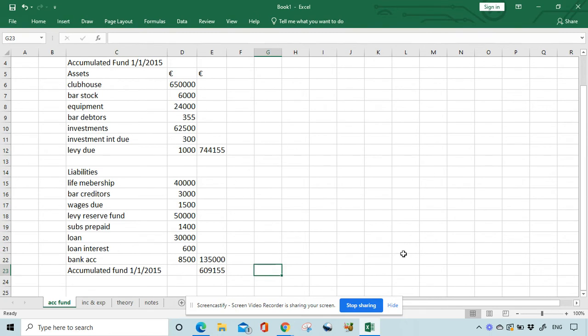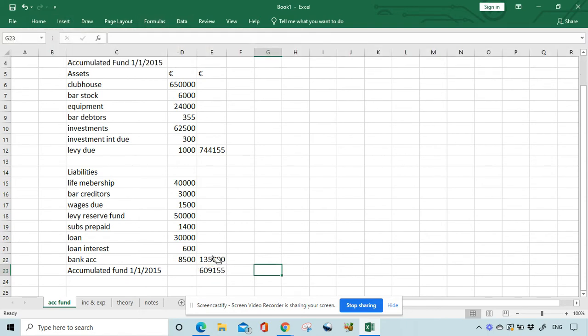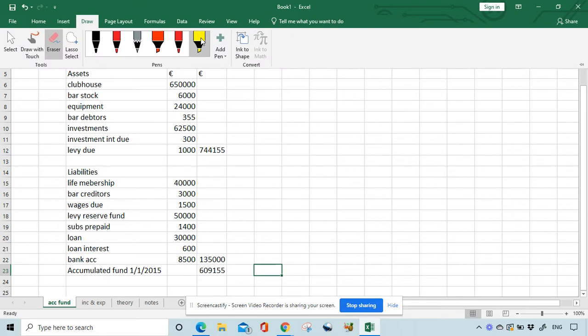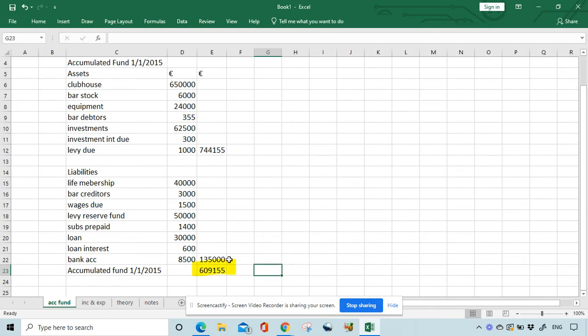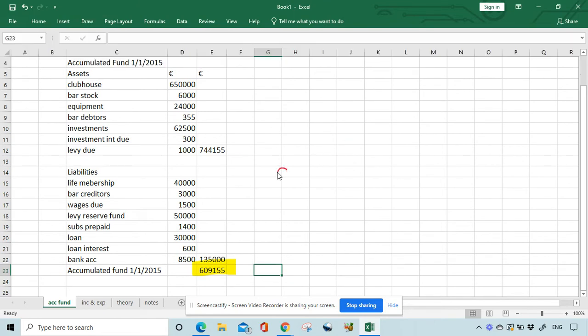That's our figure that we're looking for right there. Apologies, I'll actually highlight it. That's the figure that we're looking for. Okay, so this is worth, out of your 60 marks, 25 marks.